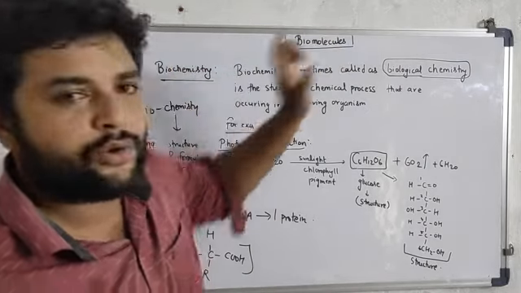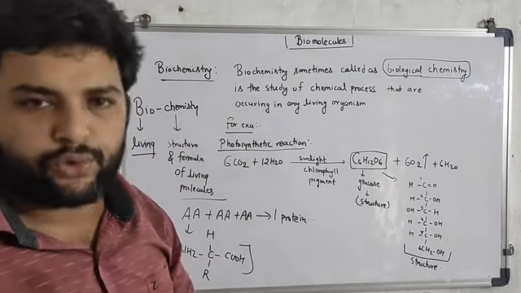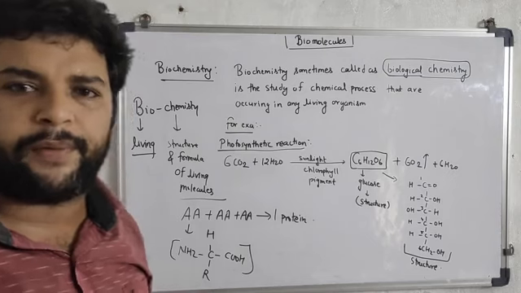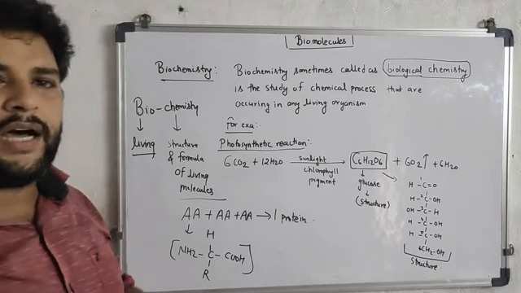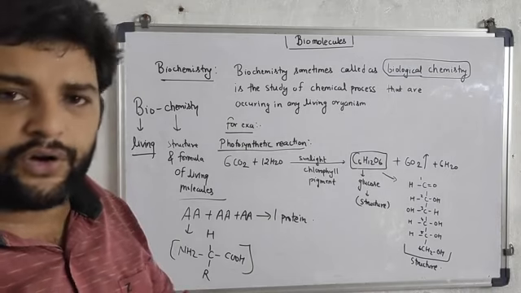So biochemistry, sometimes called biological chemistry, is the study of chemical processes. There are various types of chemical processes taking place in living organisms.